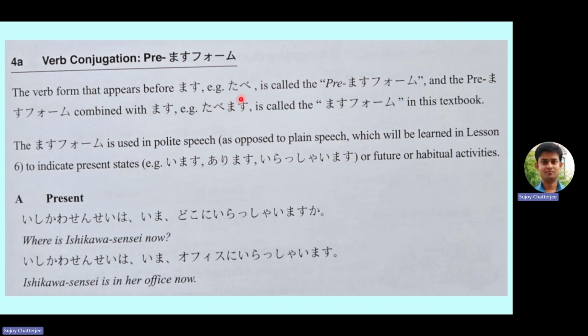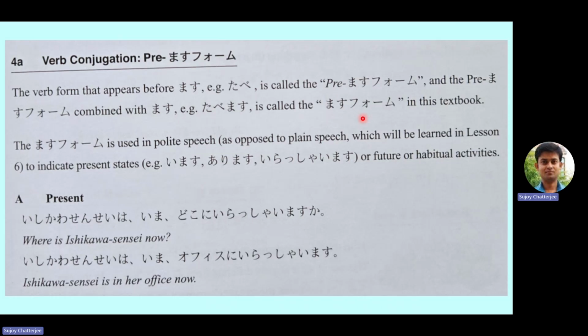So in tabemasu, tabe is the pre-masu form. And the pre-masu form combined with masu, for example tabemasu, is called the masu form in this textbook. In this textbook, this term has been used whenever such concepts have been explained.